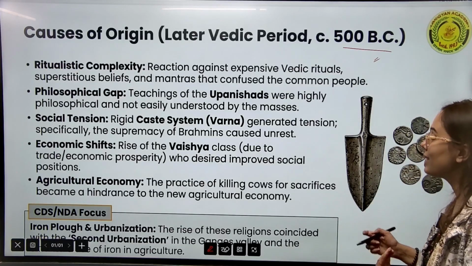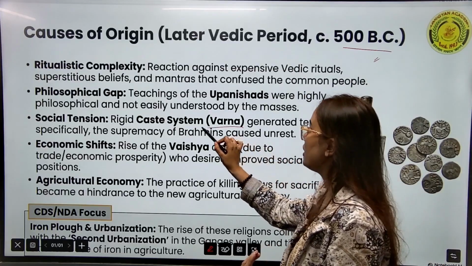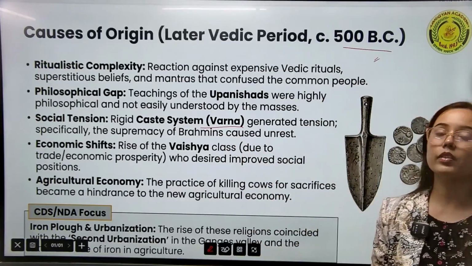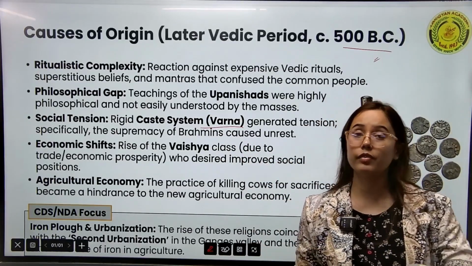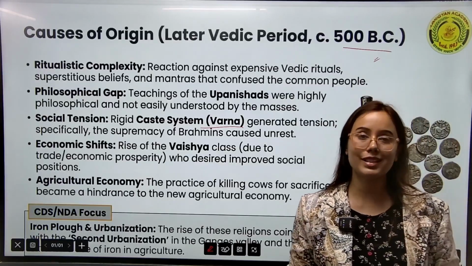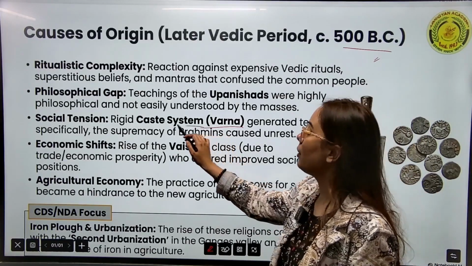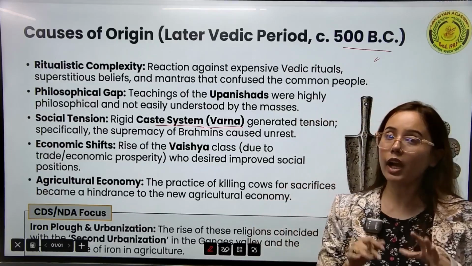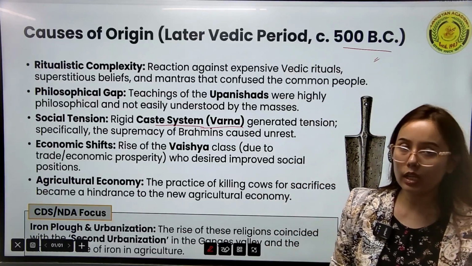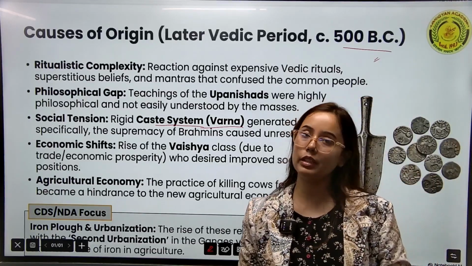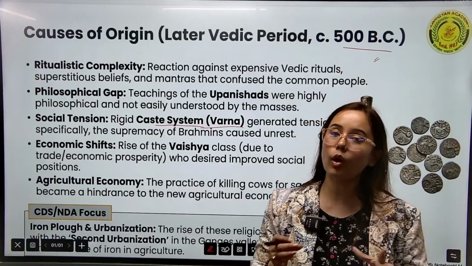The Varna system divided the society into four parts: the Brahmins, the Kshatriyas, the Vaishyas, and the Shudras. This became birth based, meaning caste based. Okay, it became caste based. That is why social mobility also became very complex.